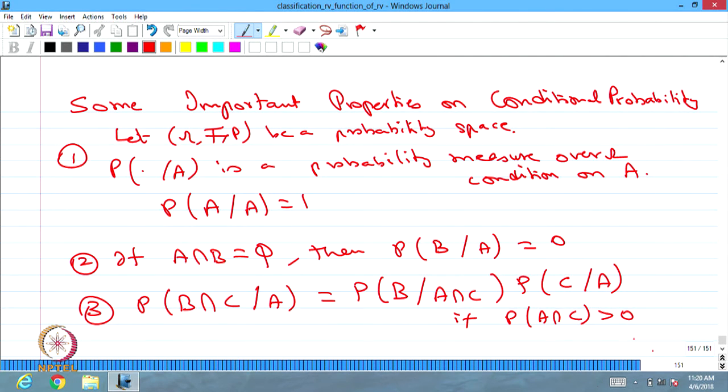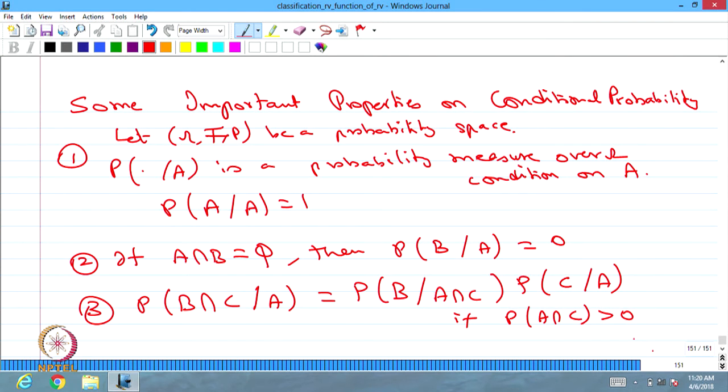Whenever you want to compute probability of B intersection C given A, that can be computed in the form of probability of B given A intersection C multiplied by probability of event C given A, whenever probability of A intersection C is greater than 0.